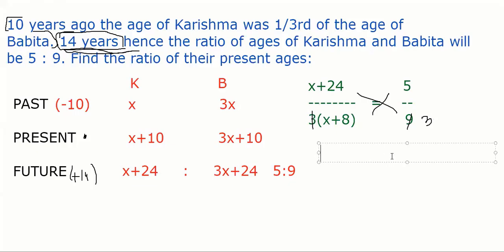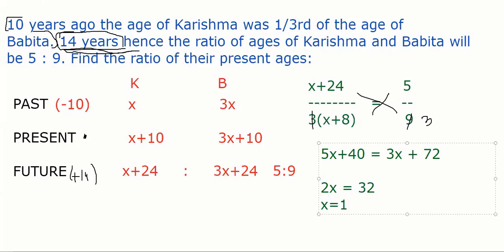So it becomes 5x plus 5 into 8, 40, equal to 3x plus 24 into 72. Or 2x equal to 32, x equal to 16. That's it. X equal to 16.